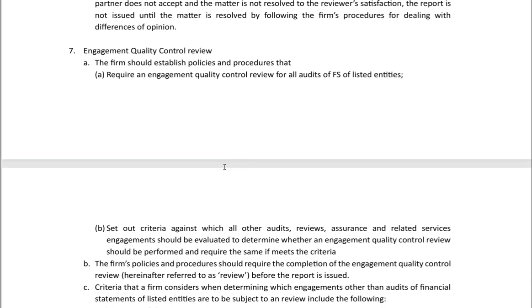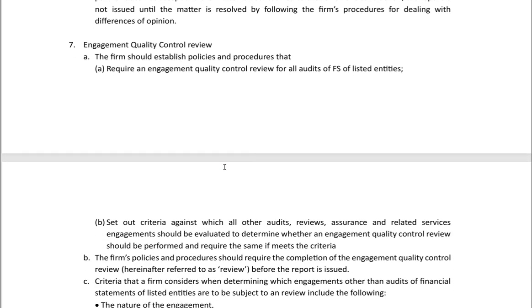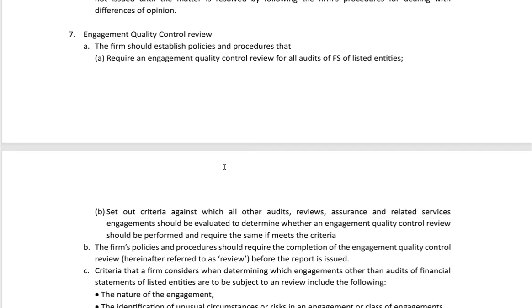Engagement quality control review. The firm should establish policies and procedures that require an engagement quality control review for all audits of financial statements of listed entities. Set out criteria against which all other audits, review, assurance, and related service engagements should be evaluated to determine whether an engagement quality control review should be performed, and require the same if it meets the criteria. So this is very much important about engagement quality control review.